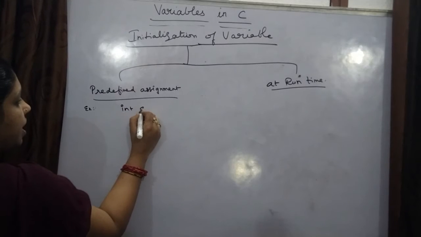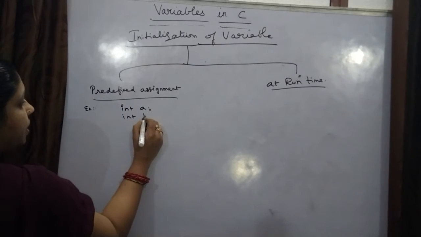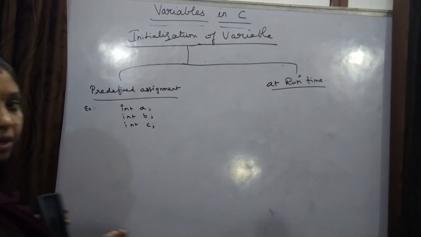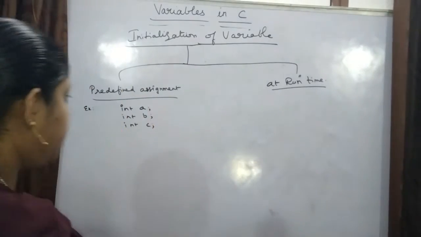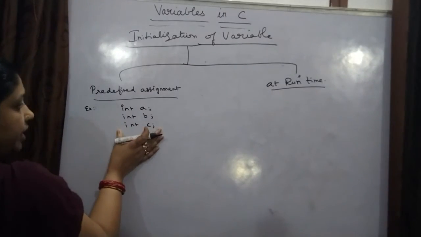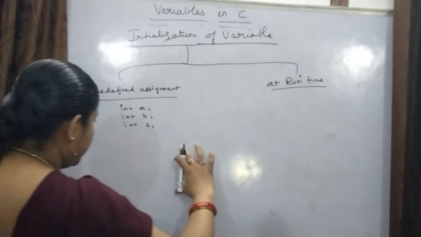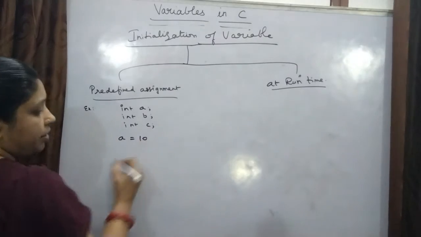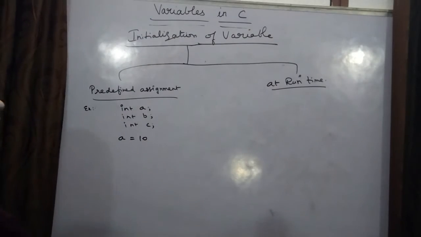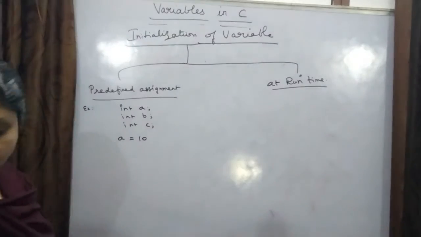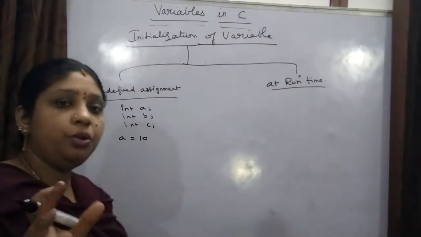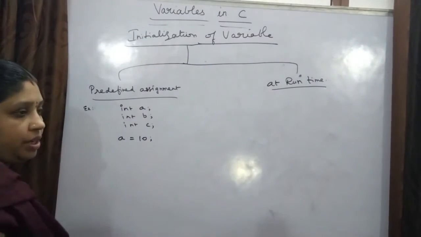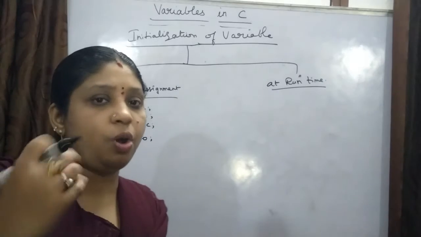Now int A, int B, int C. That means you are taking three variables, A, B, C, and declaring them here. Now you are assigning the values. How will you assign the values? A equal to some number. That means here you are assigning a value to this variable, and you can make it constant also.